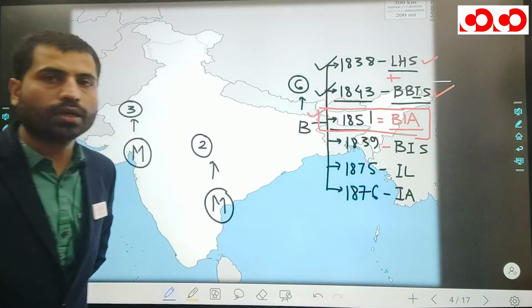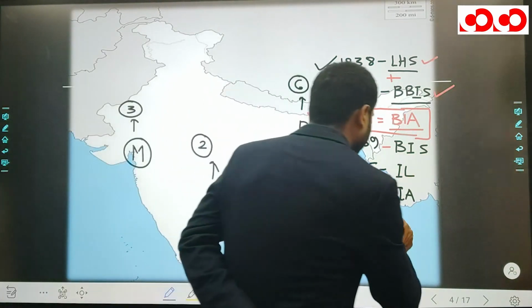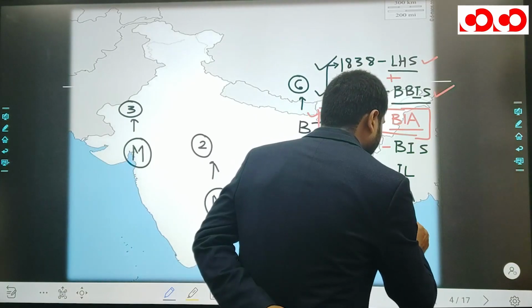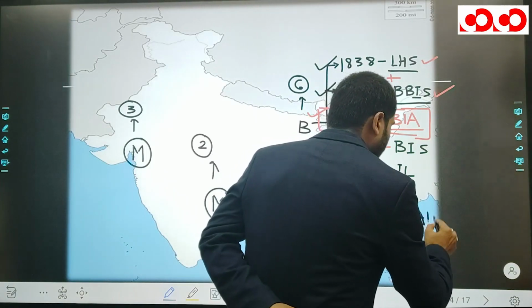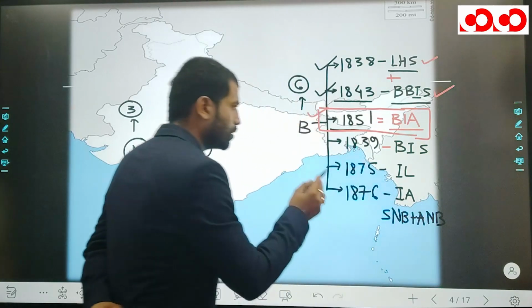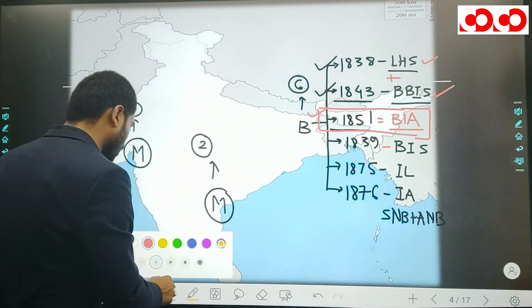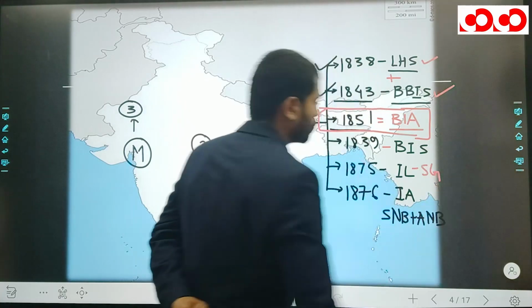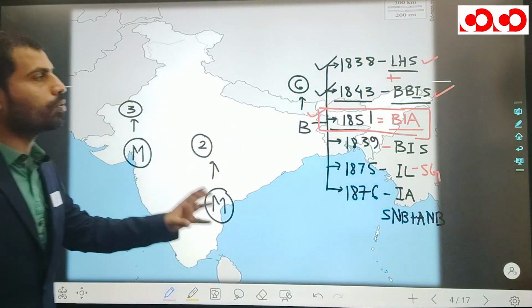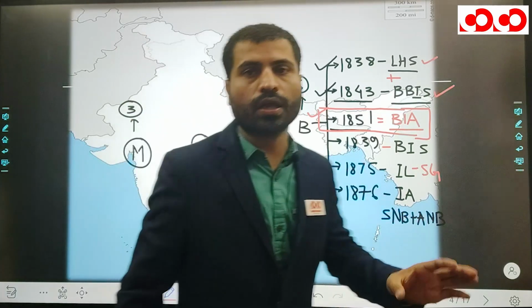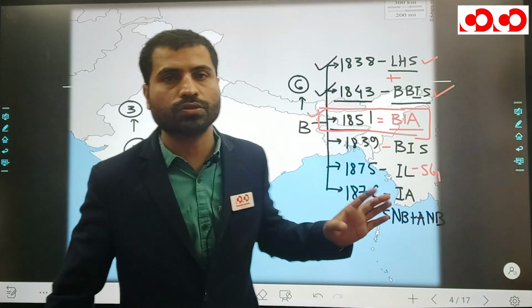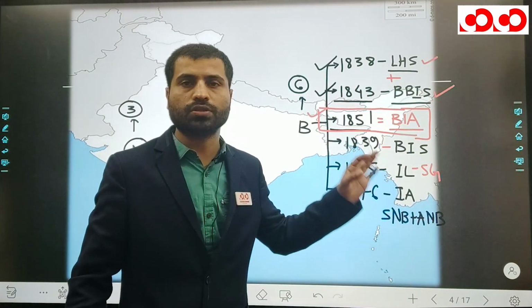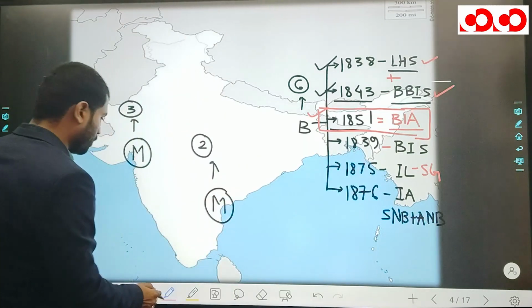Remember, the Indian Association was established by Surendranath Banerjee plus Anand Mohan Bose, while the Indian League was established by, remember the name of the personality, Shishir Ghosh. So here are the 6 important organizations in Bengal whose years of establishment you should remember. Now come to Maharashtra.